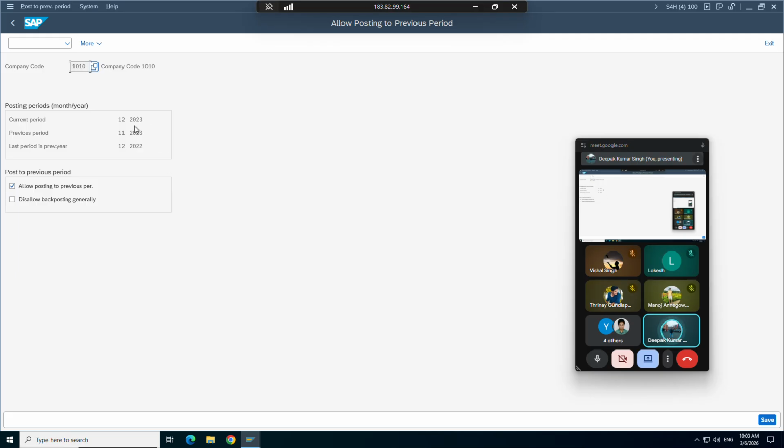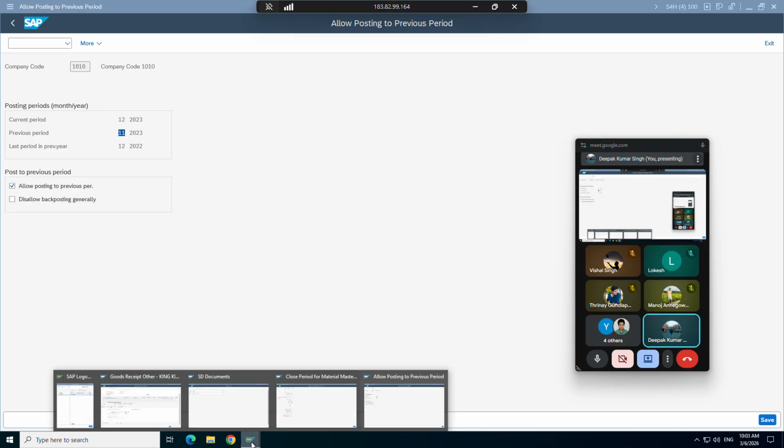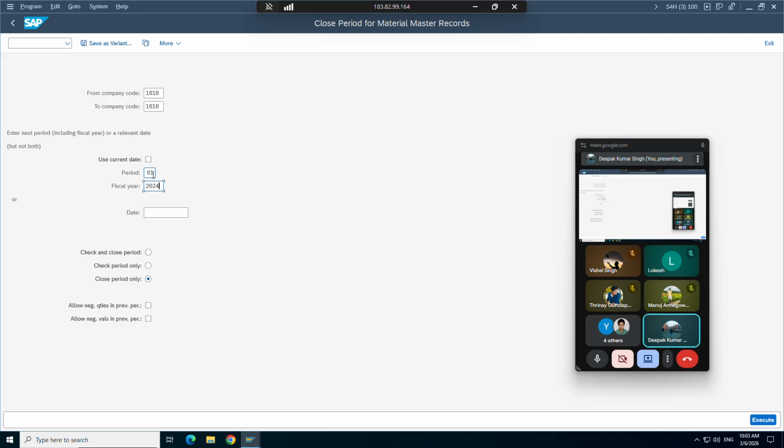Okay, so here we can see the current period and last period. I have to close 12, 12, 3. This anyway will not have impact. This is not the current area.